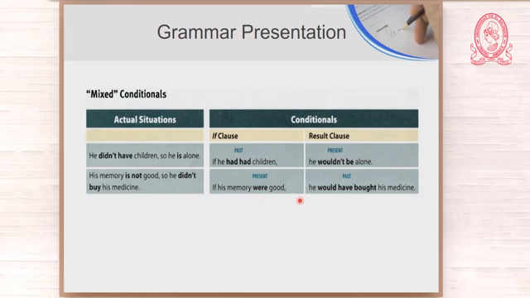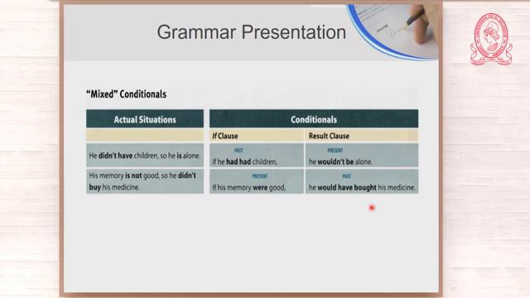Now we combine it with the past, and then I say he would have bought his medicine. We have would plus have plus past participle. Okay? Remember that here we have a mixed conditional, a combination of present situation and past situation.